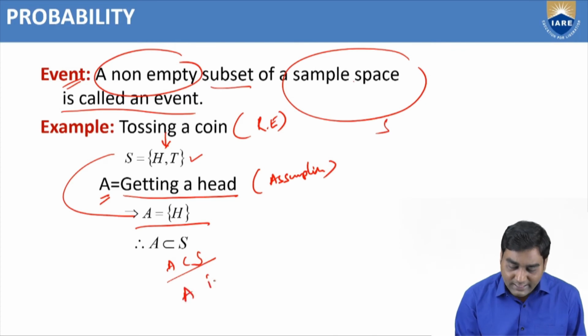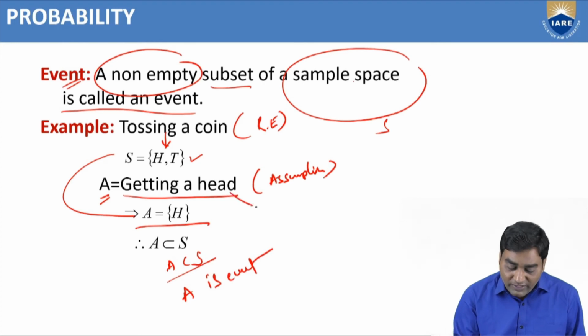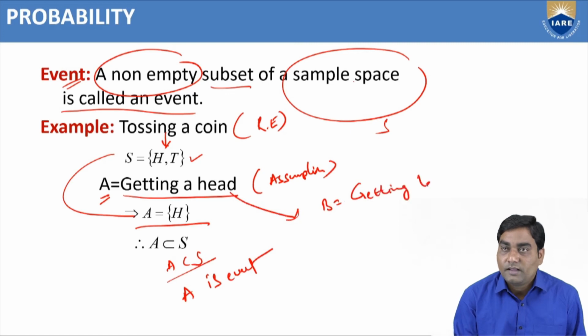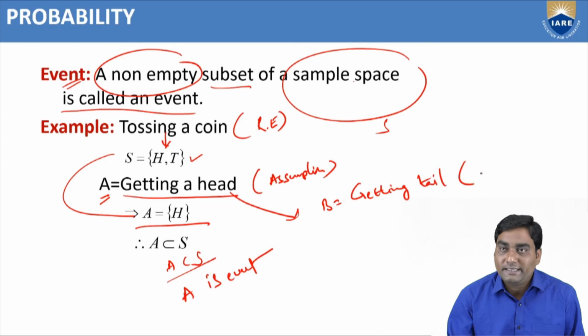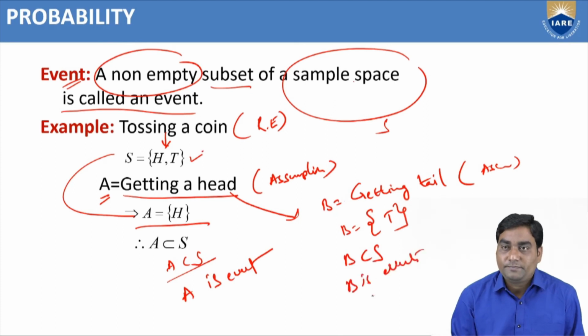Therefore, here A is an event. Instead, if I take B as getting tail, this is my assumption. So B equals T. This B is also a subset of S, because S equals H comma T. So B is also an event.